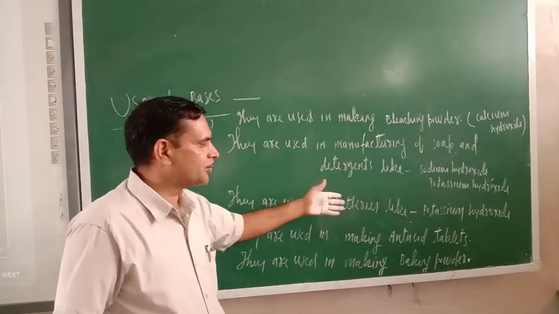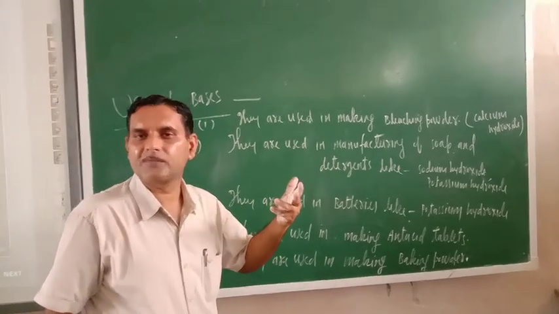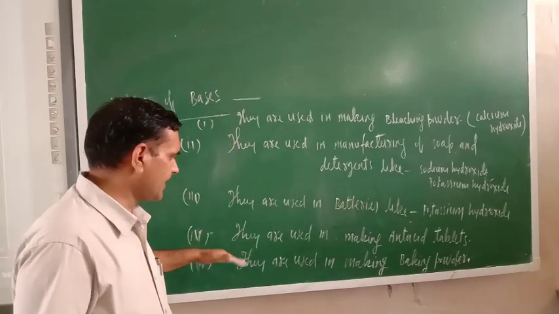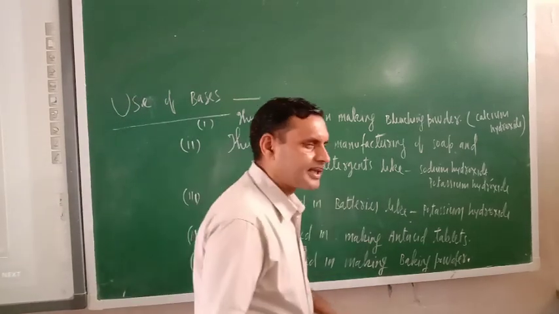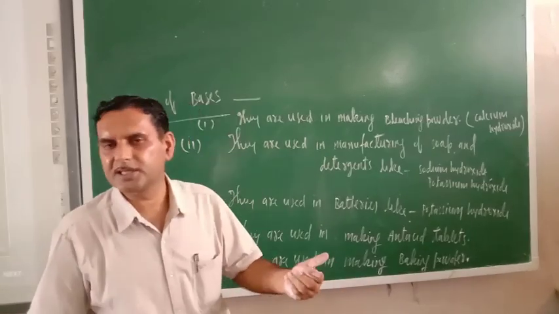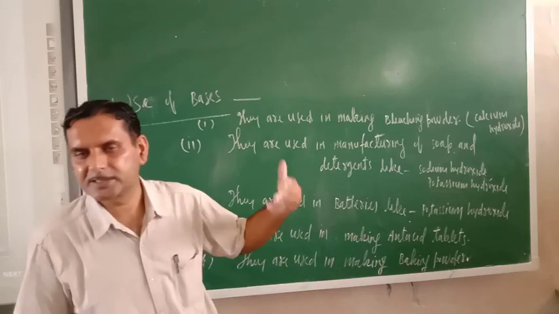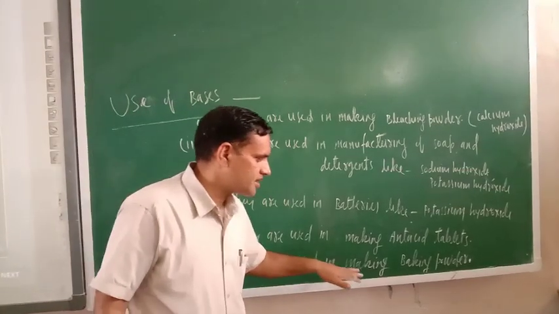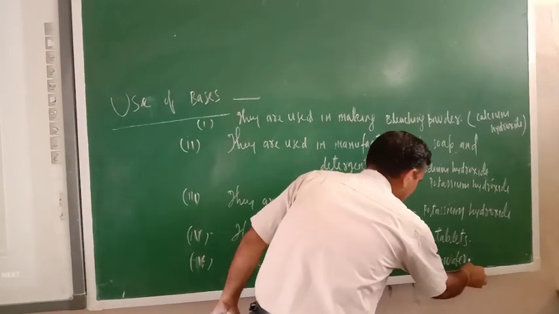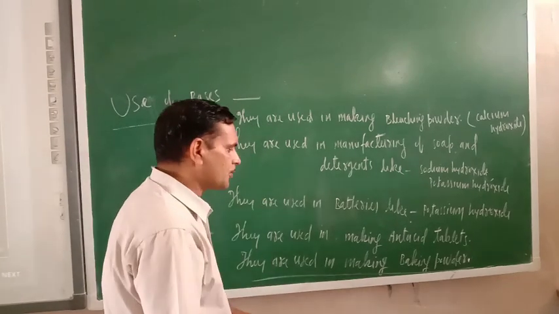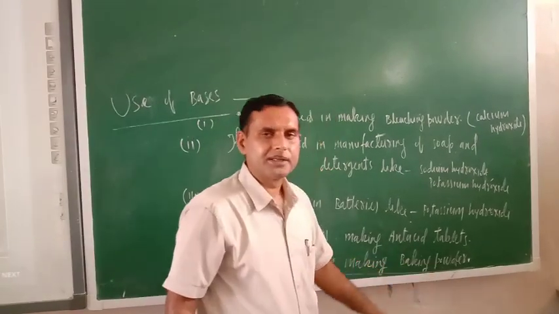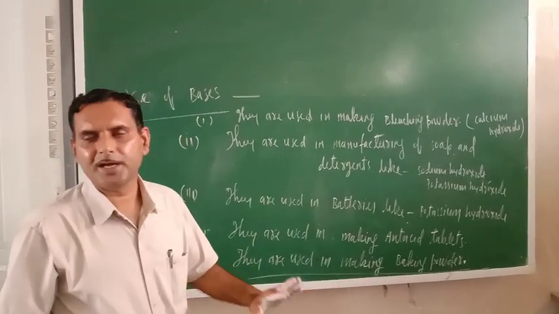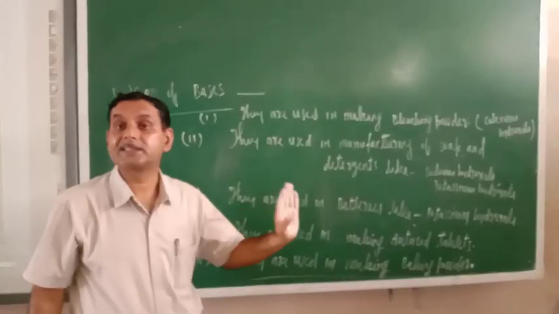They are used in batteries also, and batteries are very important. Potassium hydroxide is used for making the battery. They are used in making antacid tablets when we are suffering from acidity. Basically, magnesium hydroxide is used in antacid tablets. Next one is in making baking powder. Which base is used for making baking powder? Sodium hydrogen carbonate. Baking soda is used. In this way, today I have completed acids and bases.